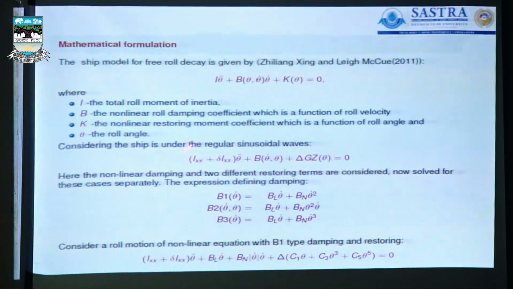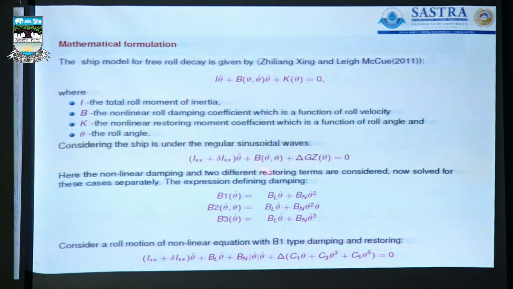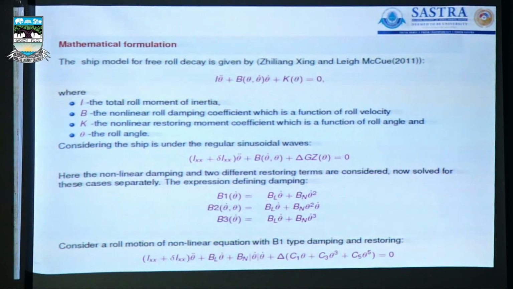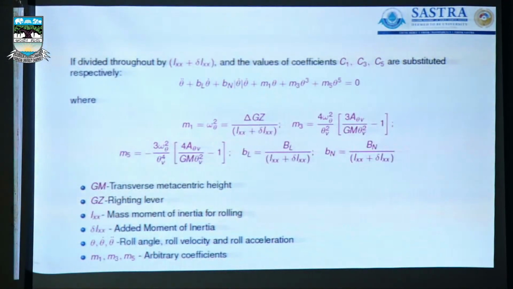So these are all the damping coefficients we have. Based on the damping coefficient, the original equation has been constructed in this form. This is the highly nonlinear form. This is the B1 type of damping and restoring model. This is the basic model that we have given, suggested by Zing and McHugh in the year 2011, and based on that only, the complicated nonlinear model has been reduced to the simplest model.